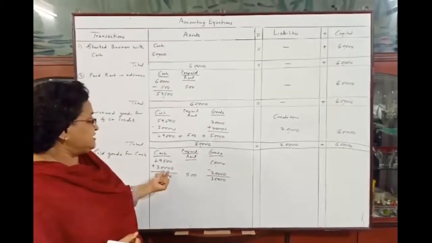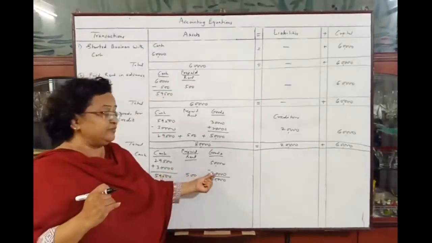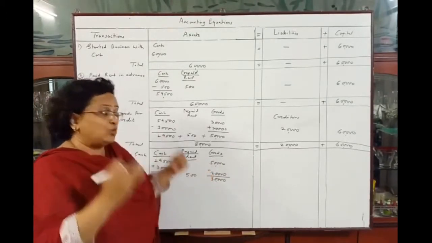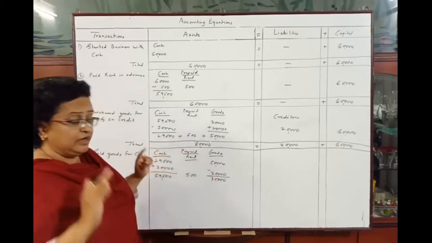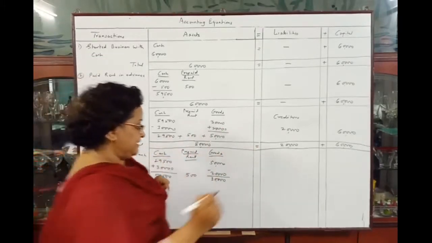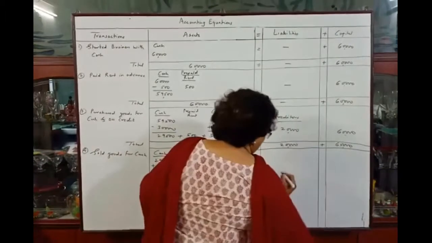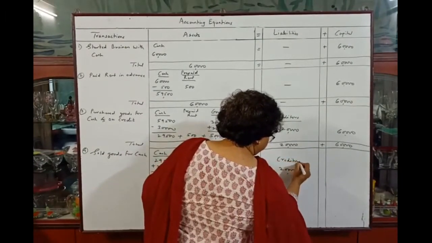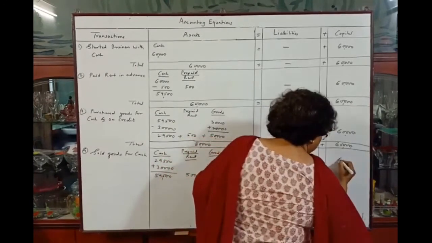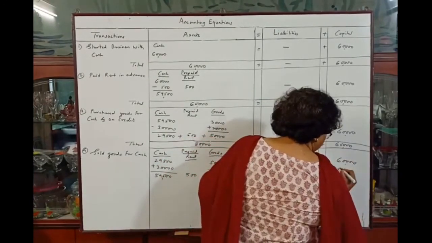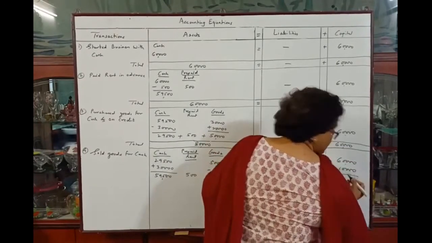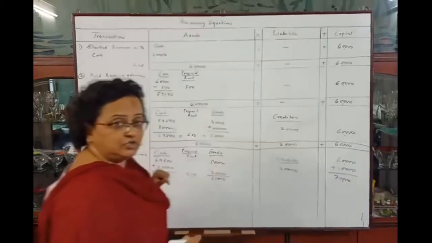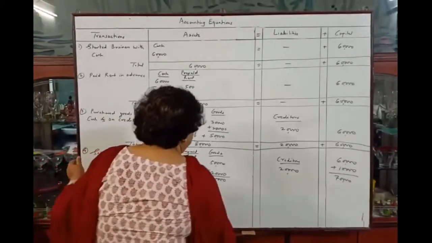Now here we are receiving cash rupees 30,000 and we are selling goods worth rupees 20,000. So we are getting rupees 10,000 more than its cost, which will be our profit. So profit will always be added in capital. So creditors will remain as it is, 20,000, and capital was rupees 60,000 plus 10,000 profit from this transaction. So total capital will be rupees 70,000 here. Understood? Now total.